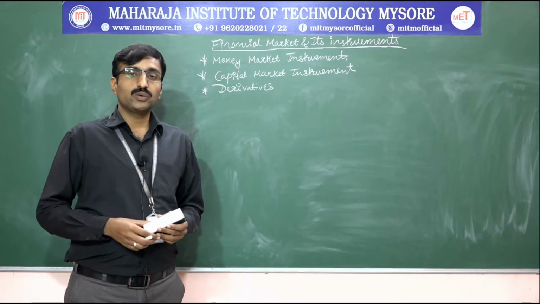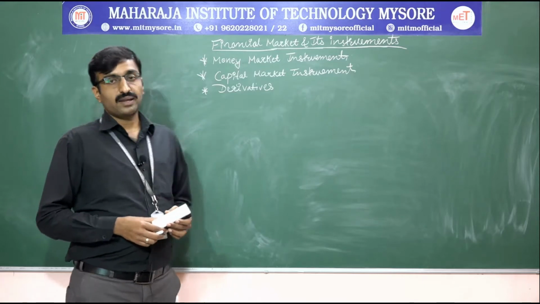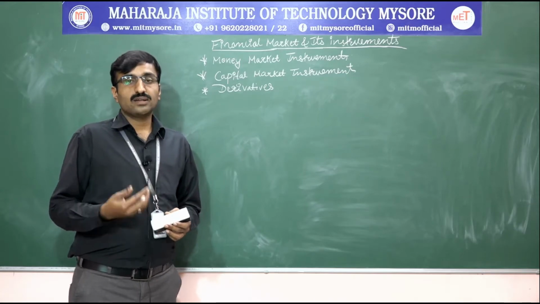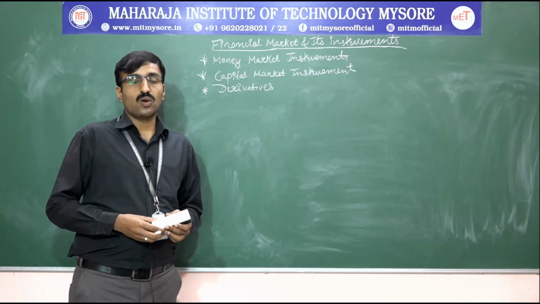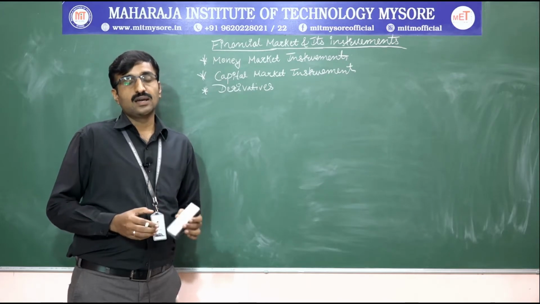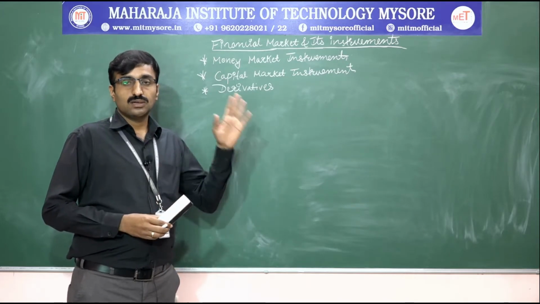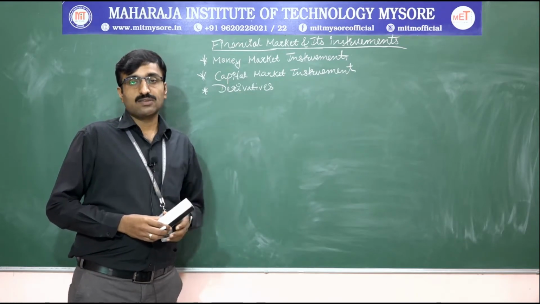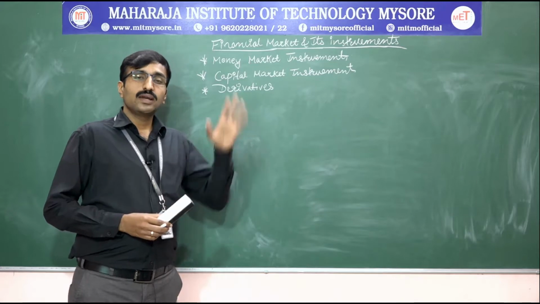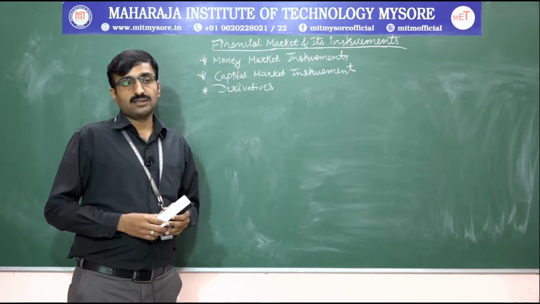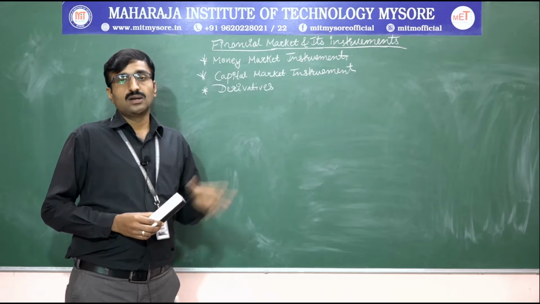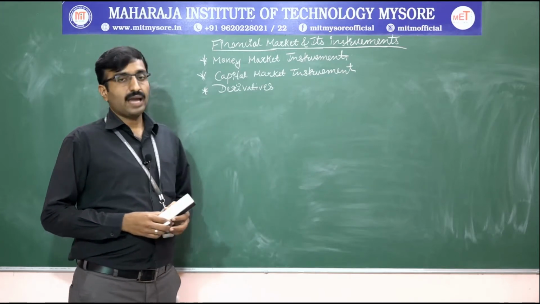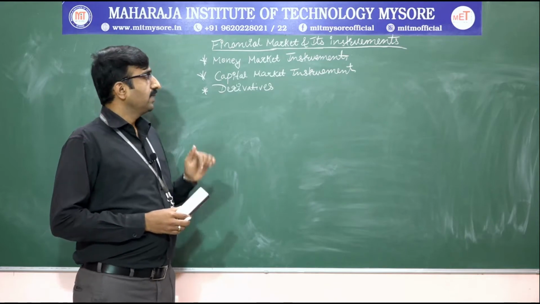As I have told you already, a financial market is a market which deals with short term funds and borrowings. Wherever short term funds and long term funds come, there we can see the financial market. We call it the financial market, or also the investment market. In the financial market there are many types of market: first, money market instruments; second, capital market instruments; and third, derivatives.